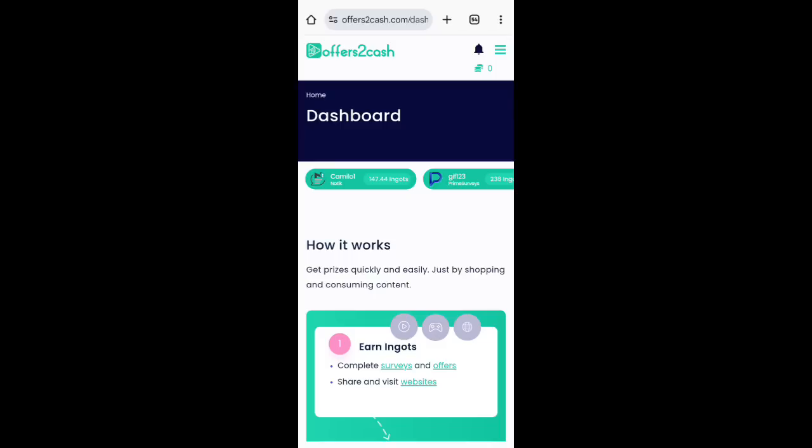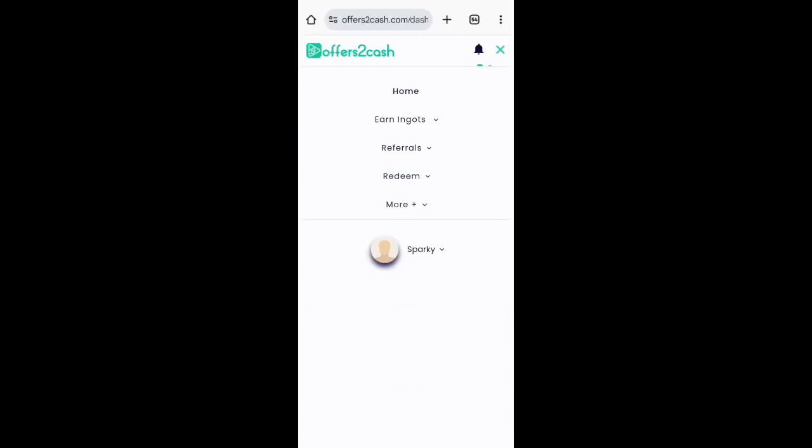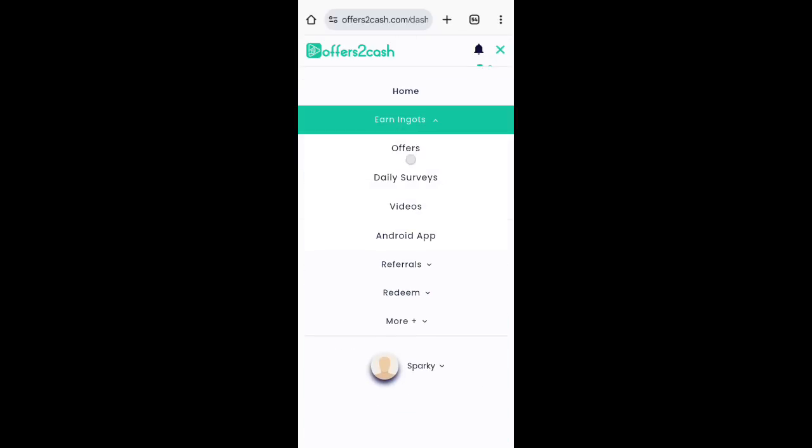This one is a referral-free project. All you need to do is take your surveys and make money from this platform. Now when you sign up, you see these three dots here. Click on it, and you can see Earn. Click on Earn. You can see offers, daily surveys, videos, apps. These are the tasks you can do to earn. The points you are earning will be converted to a PayPal gift card or PayPal Euro gift card, which you can redeem.